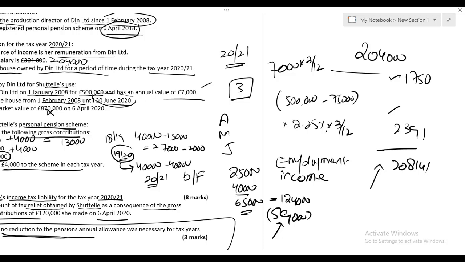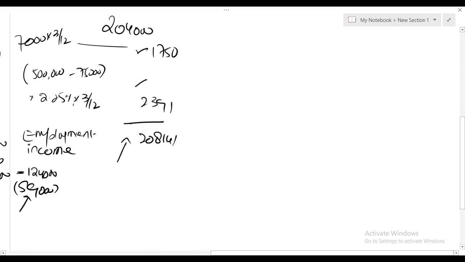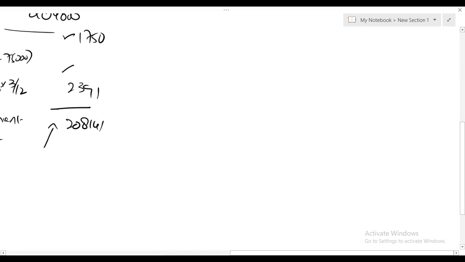Let me first check for the personal allowance. Personal allowance only reduces when someone has adjusted net income of more than 1 lakh. Repeat: personal allowance only reduces when someone has adjusted net income of more than 1 lakh. Now the question is, sir, how do we calculate adjusted net income?